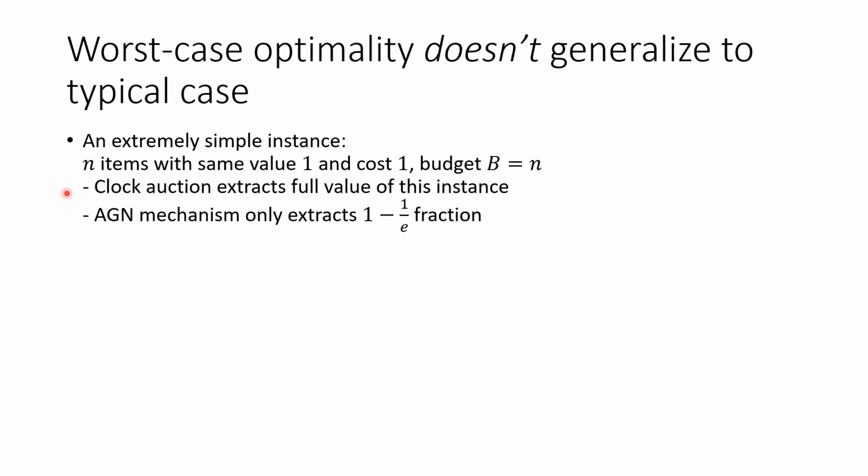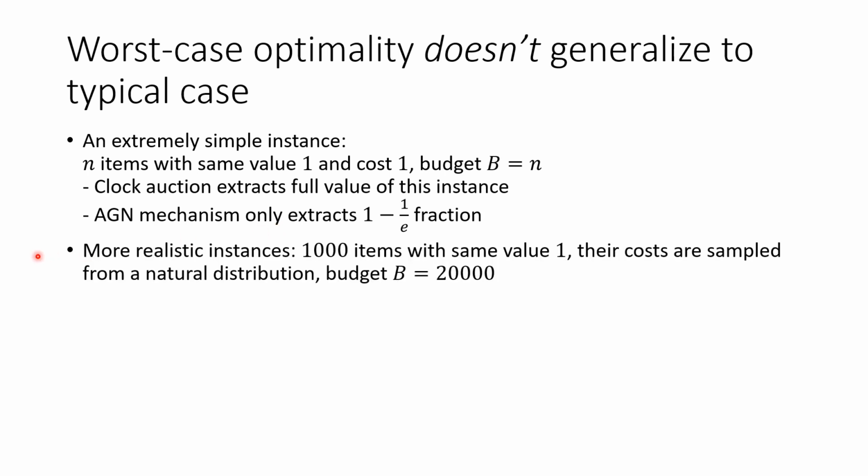For this instance, it's easy to check the clock auction will converge to a payment 1, and it extracts the full value of this instance. However, it turns out the AGN mechanism only extracts a 1 minus 1 over e fraction. You might say this instance is too special, but consider the following more realistic instance. There are 1,000 items. They all have the same value, but their costs are sampled from a natural distribution, and we fix the budget to be 20,000.